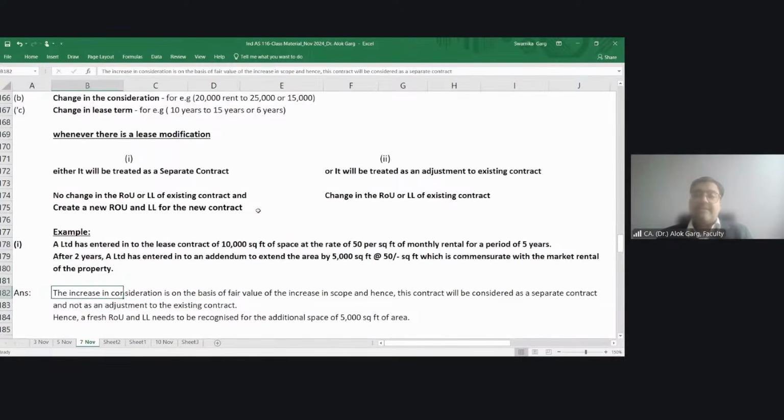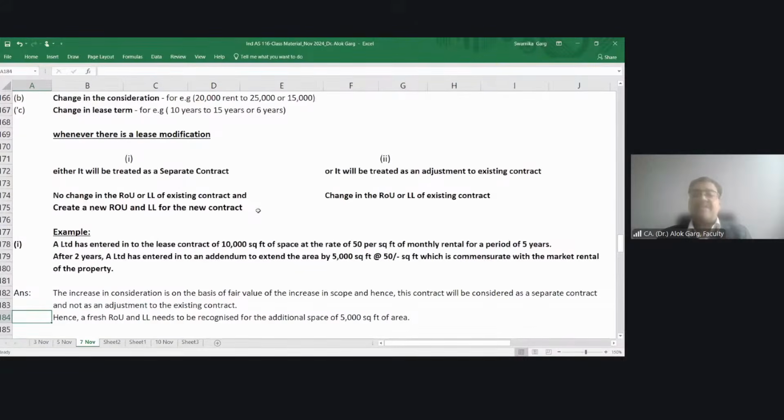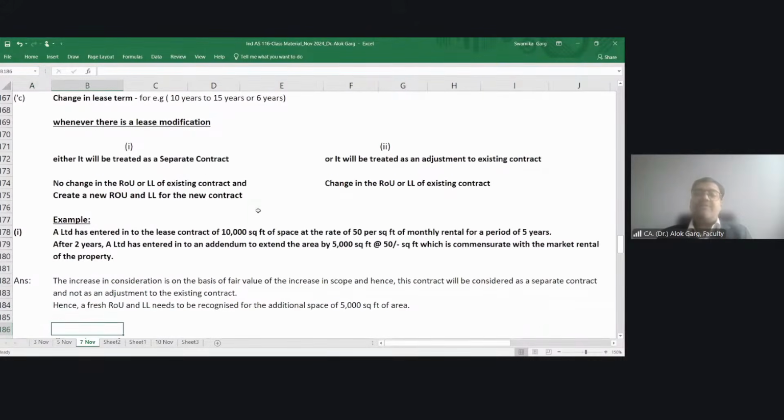So in this case, the increase in consideration is on the basis of fair value of the increase in scope, and hence this contract will be considered as a separate contract and not as an adjustment to the existing contract. Hence, a fresh right of use asset and lease liability needs to be recognized for the additional space of 5,000 square feet of area.